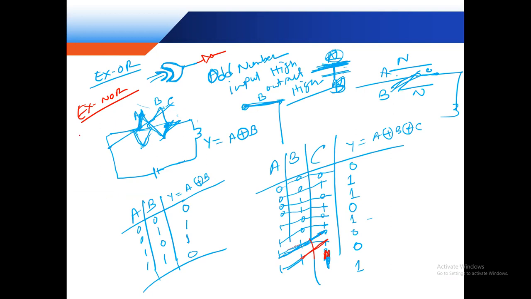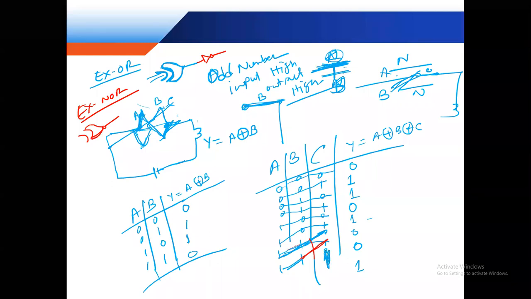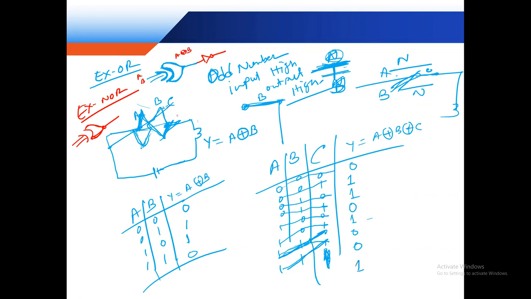So with inputs A and B, this is A exclusive OR B, but this is A exclusive OR B bar. This is A, B, and the output Y is equal to A exclusive NOR B, that is, A XOR B bar.